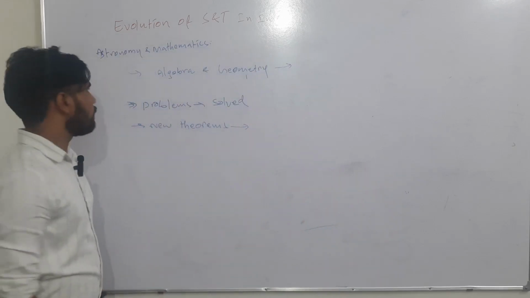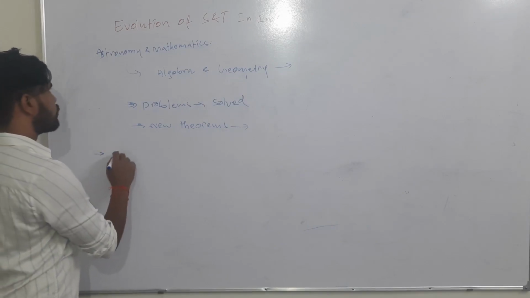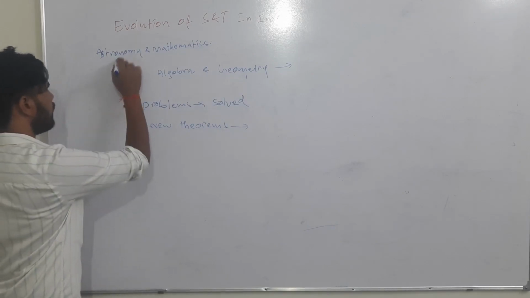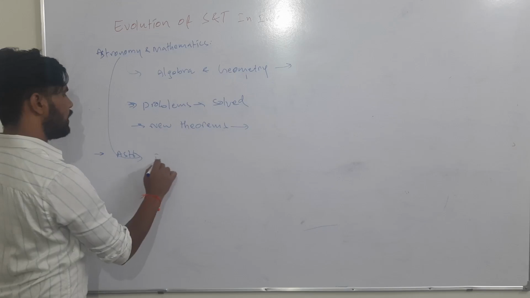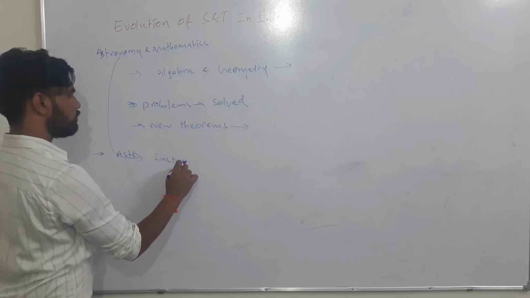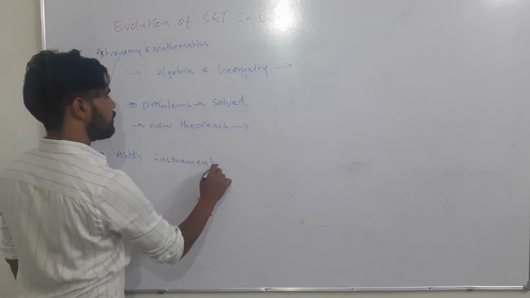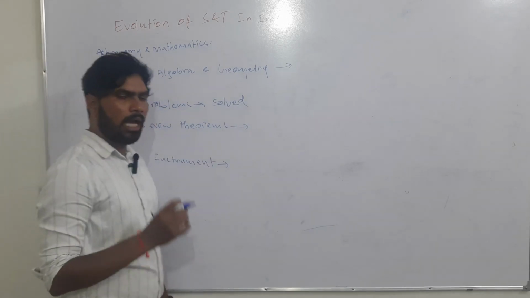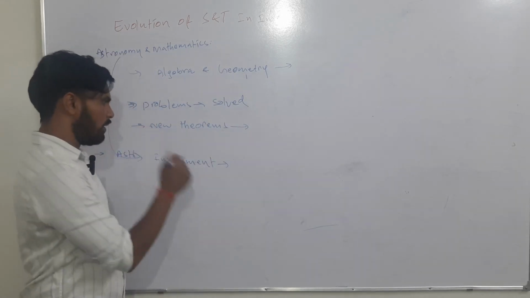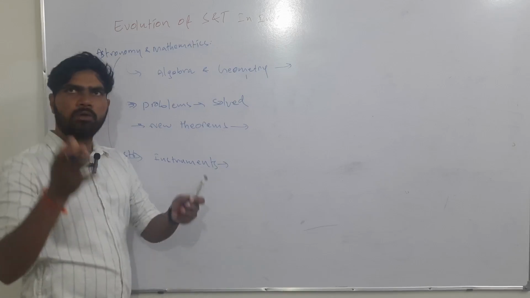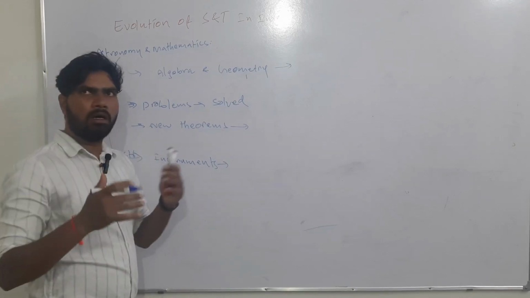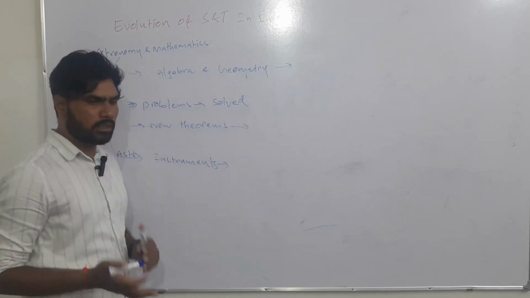Apart from that, specifically in astronomy, accurate astronomical instruments have been designed to conduct measurements of planetary movements.